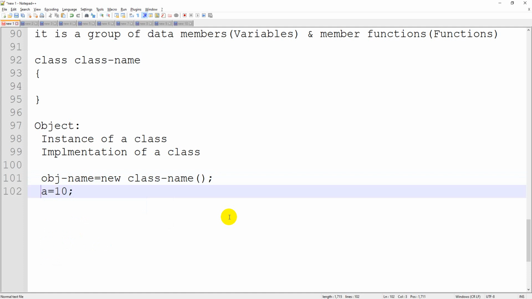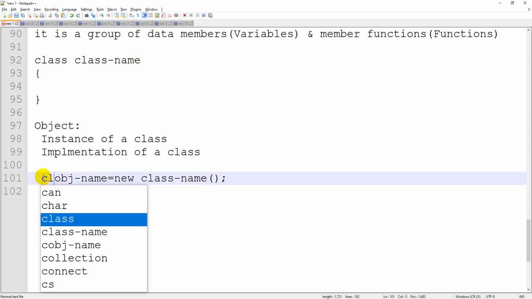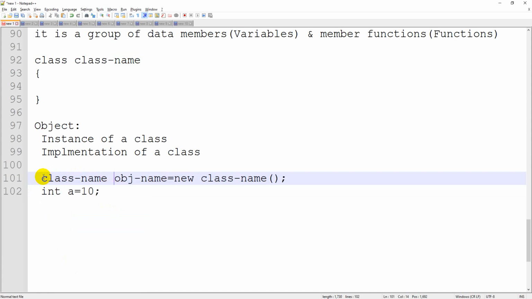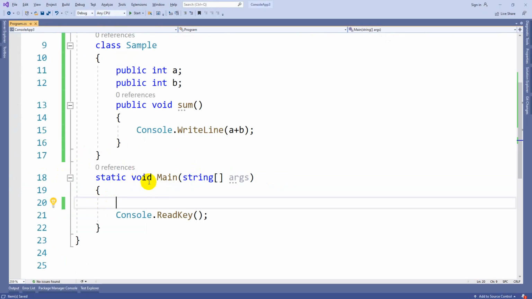So 10 is of integer type, then I can use int a is equal to 10, because 10 belongs to the integer type. This object also always belongs to the class type. That is the reason you can use class name, space, object name is equal to new class name. The object type will always be the class type. So men or women will always be of the type human beings. So that's how it is going to be.